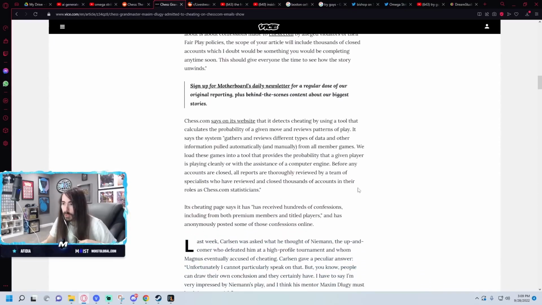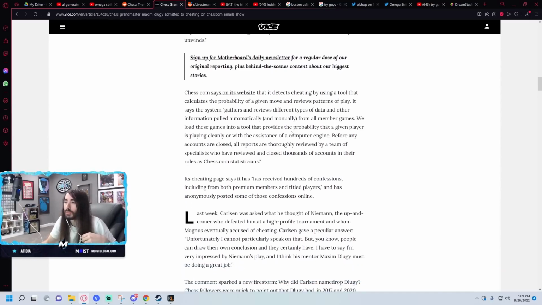Interesting. Okay. Chess.com says on its website that it detects cheating by using a tool that calculates the probability of a given move and reviews patterns of play. It says the system gathers and reviews different types of data and other information pulled automatically and manually from all member games. We load these games into a tool that provides the probability that a given player is playing cleanly or with the assistance of a computer engine before any accounts are closed. All reports are thoroughly reviewed by a team of specialists who have reviewed and closed thousands of accounts in their role as chess.com statisticians. Please stop.